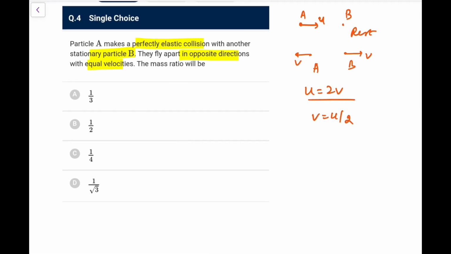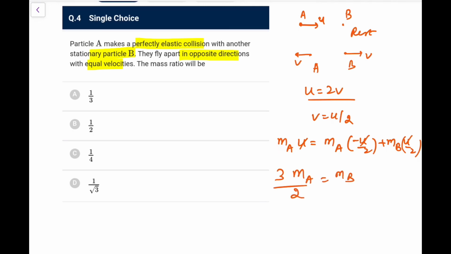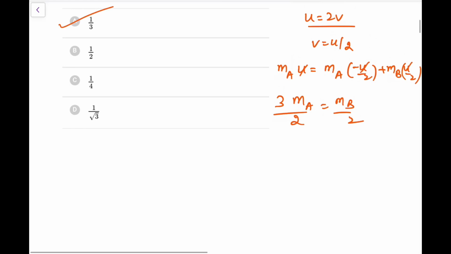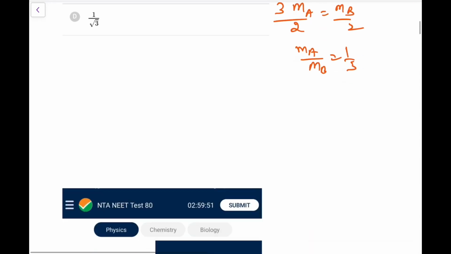Now how can you solve it? Just apply the momentum conservation. Ma into u is equal to Ma into v negative, that is minus u by 2, plus Mb into v, that is u by 2. So u gets cancelled. Taking terms together, this would be 3Ma by 2 equal to Mb by 2. So you have Ma by Mb equal to 1 by 3. So we'll go for option A here. You can directly write it like Ma by Mb is 1 by 3.